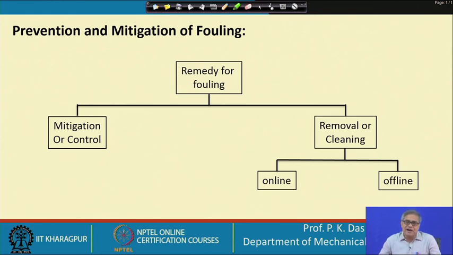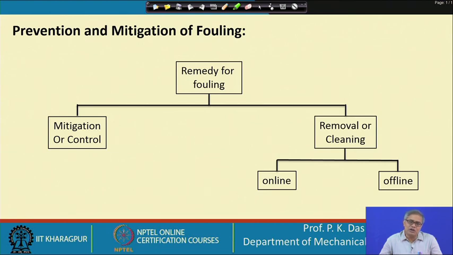Now, they are divided into two parts, online and offline. Online, offline, the demarcation is again a little bit fuzzy. One may call it online when you are not removing the heat exchanger from the total circuit and you are cleaning it in situ. But let us say for the time being, when you are cleaning the heat exchanger, it is not a part of the active part of the plant. So, some sort of bypass mechanism is there and you are cleaning the heat exchanger.